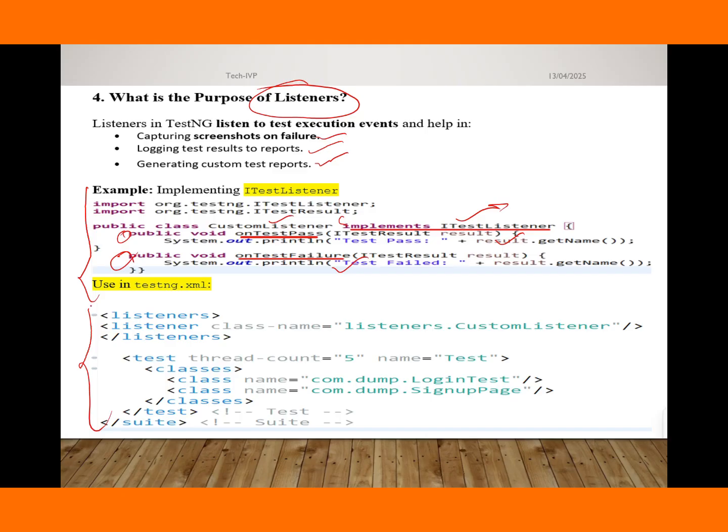The listeners will be configured in the XML file. So this is the structure. The tag name is listeners, then the class name, where we have the custom listener. This one is the package name, and this one is the class name. Here are the test name and the classes we are going to execute, like login test, sign up test, or XYZ test.